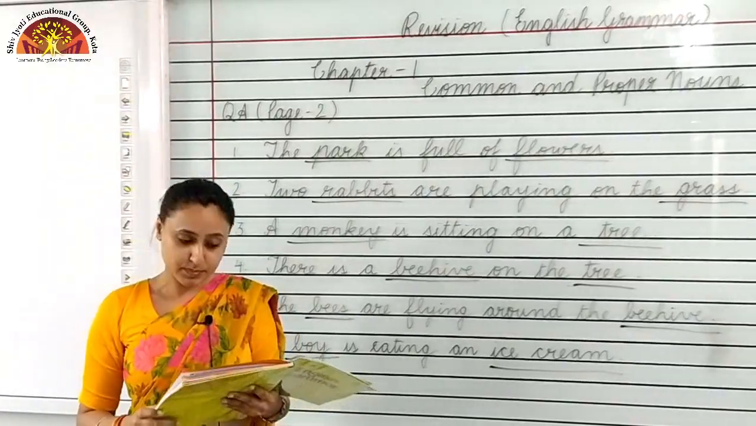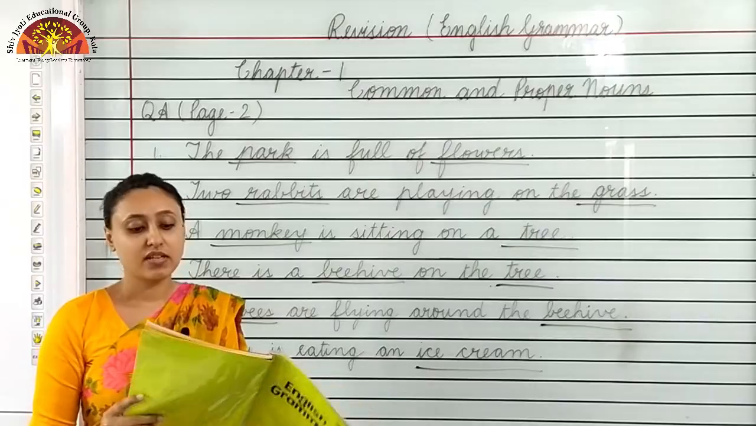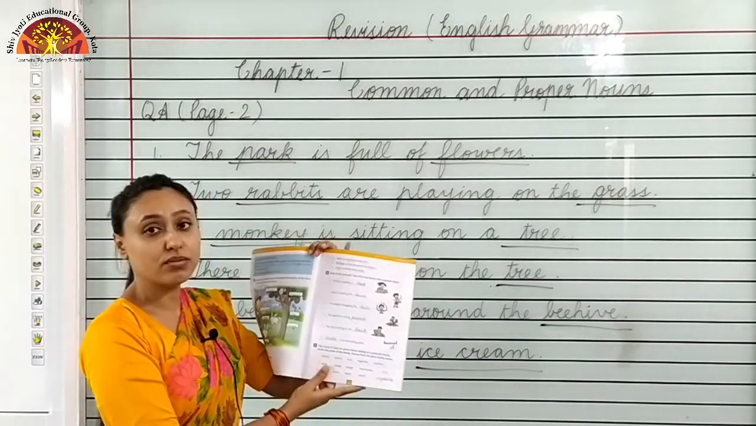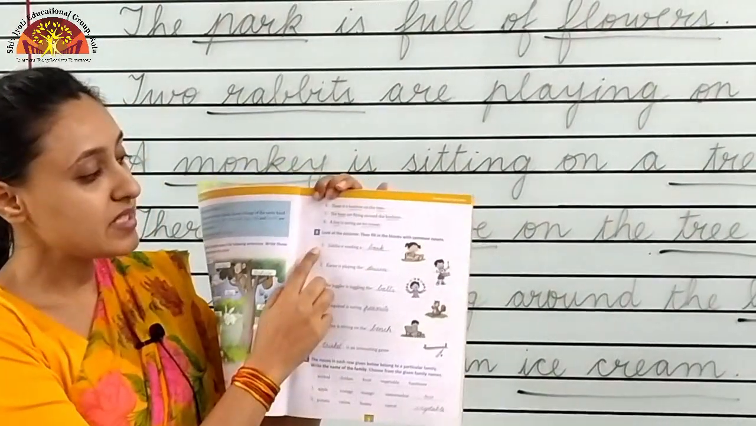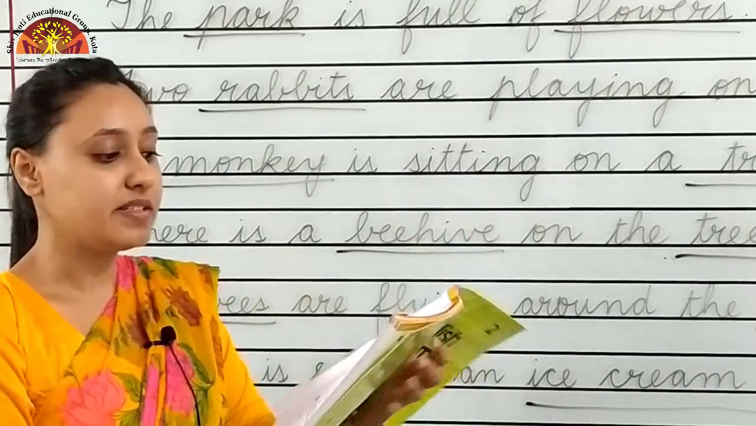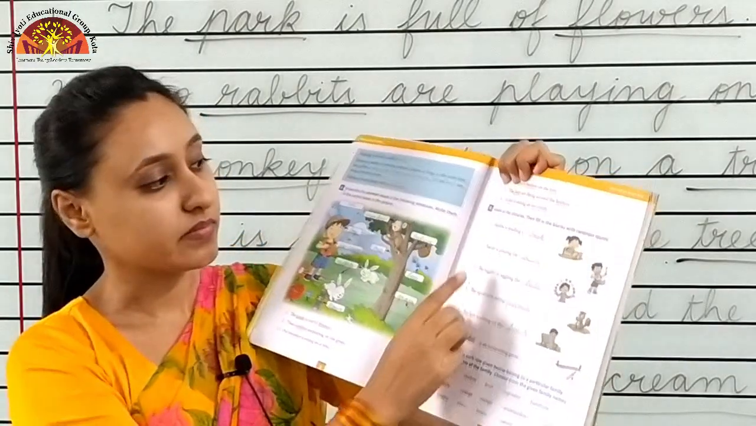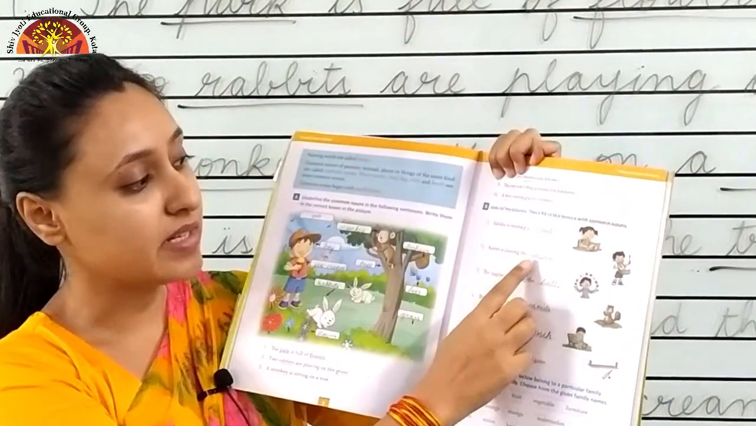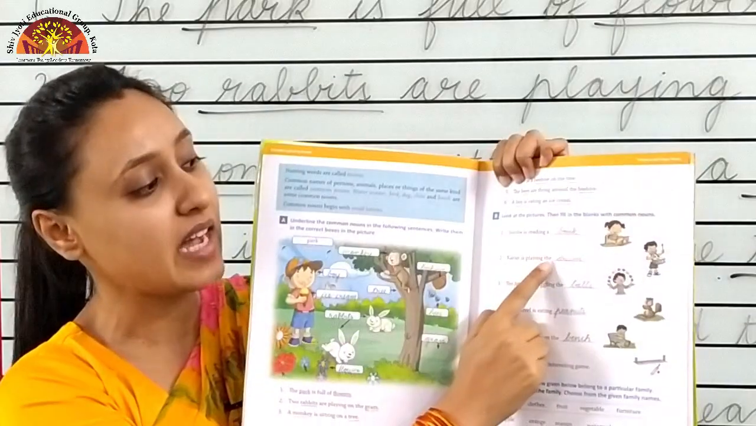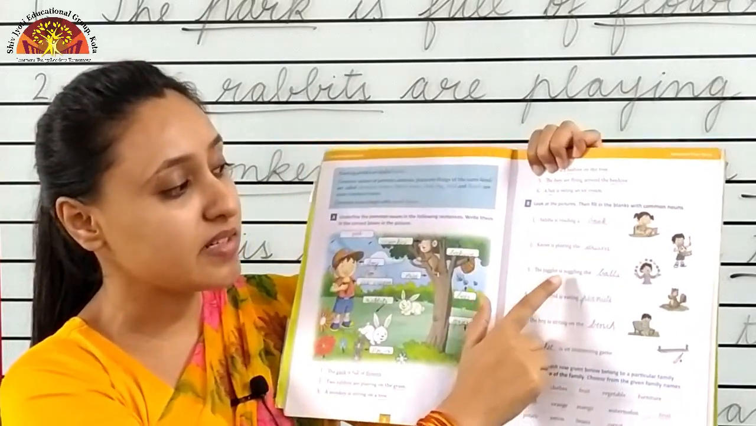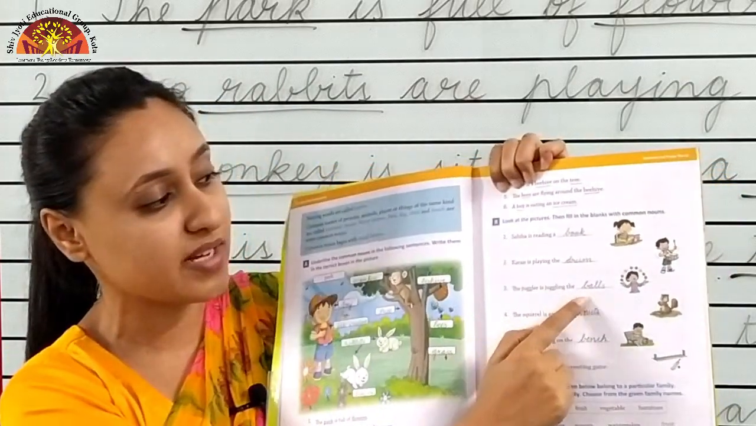Children, now question B. Look at the picture, then fill in the blanks with common nouns. Children, in this what you have to do? You have to first look at the picture, then fill the blanks with common nouns. First, Sahiba is reading a dash. See, you can see a picture. What is Sahiba reading? A book. Karan is playing the dash. What is Karan playing? Karan is playing drum. So write D-R-U-M, drum. The juggler is juggling the dash. What is the juggler juggling? You can see the picture. The juggler is juggling the balls.